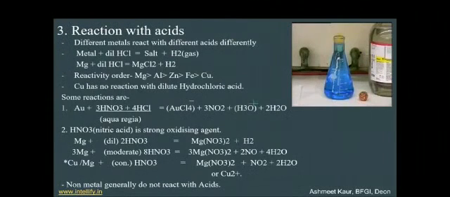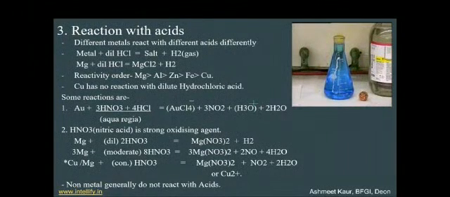So, reaction with acids. Different metals react differently with acids. Whenever a metal reacts with acid, it forms salt and H2 gas is evolved. For example, magnesium when reacted with dilute HCl forms the salt MgCl2 and H2 is evolved. So the reactivity order of metals is magnesium, then aluminium, then zinc, iron and copper. Copper does not react with dilute hydrochloric acid, so it is the least reactive with acids.